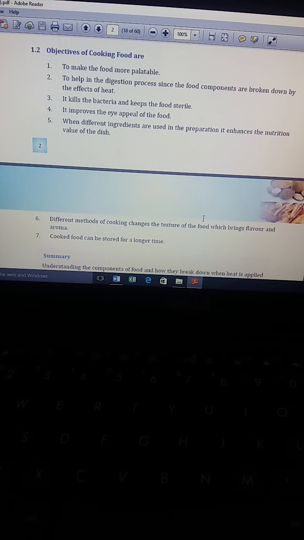Now next is objectives of cooking food. Objectives of cooking food are to make the food more palatable, to help in the digestion process, since the food components are broken down by the effects of heat. It kills the bacteria and keeps the food sterile. It improves the eye appeal of the food. When different ingredients are used in the preparation, it enhances the nutritional value of the dish. Different methods of cooking change the texture of the food, which brings flavor and aroma. Cooked food can be stored for a long time.